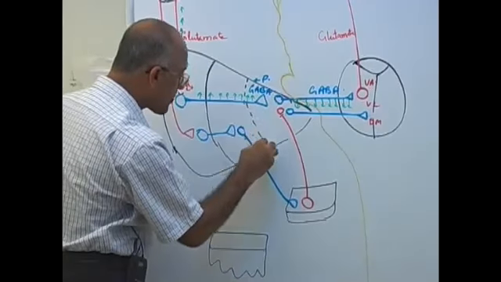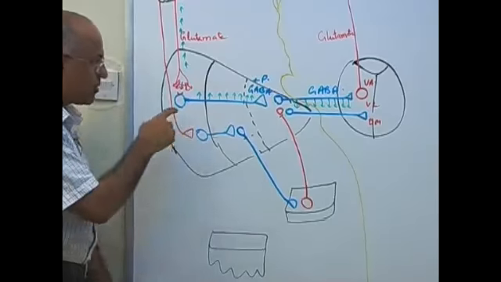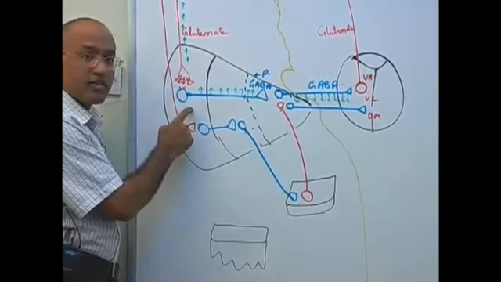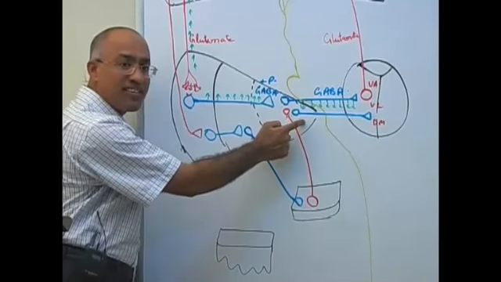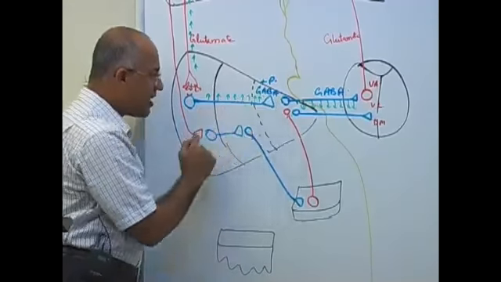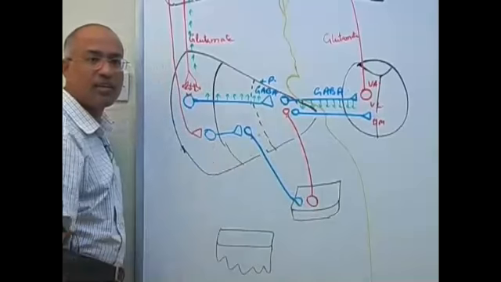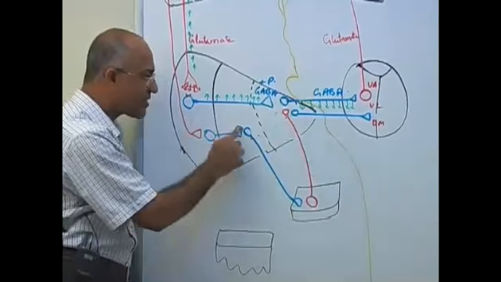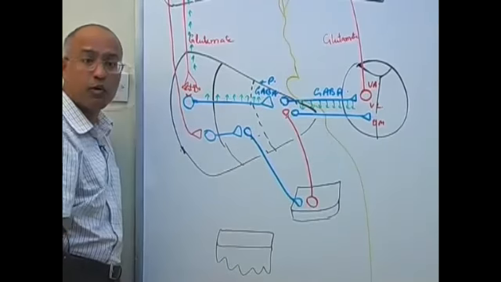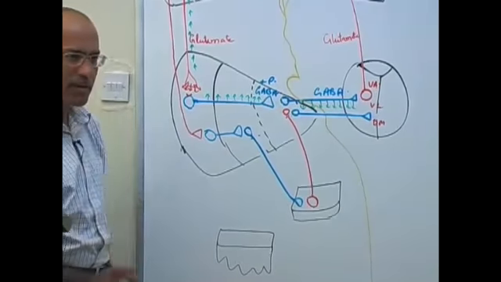So look, striatum is influencing the output of globus pallidus internum directly or indirectly via subthalamus. That is why this pathway is called the direct pathway, and this is called the indirect circuit or indirect loop or indirect pathway. Am I clear?